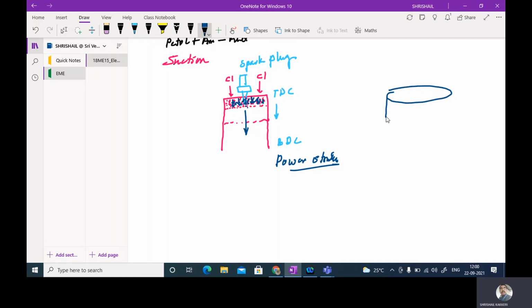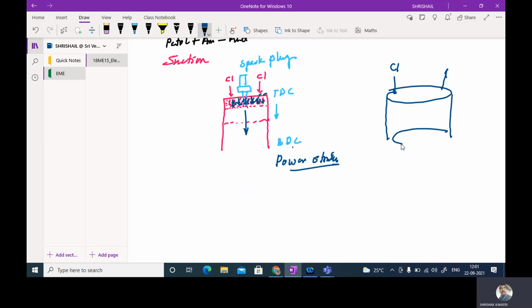So during this exhaust stroke, what happens? The inlet valve is closed, and the exhaust valve will be opened. Here you can see that as soon as the piston is reaching the bottom center, the exhaust valve will be opened, but the combustion product will not go outside. The pressure of this combustion product will fall nearly to the atmospheric pressure, but it will not be flowing out.